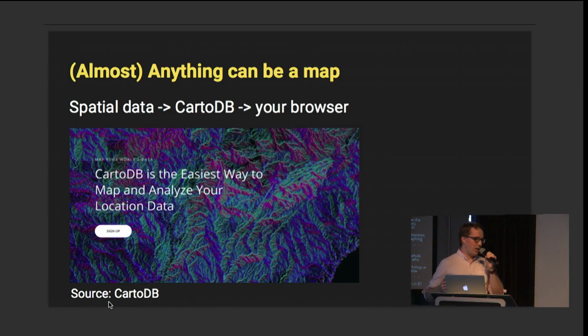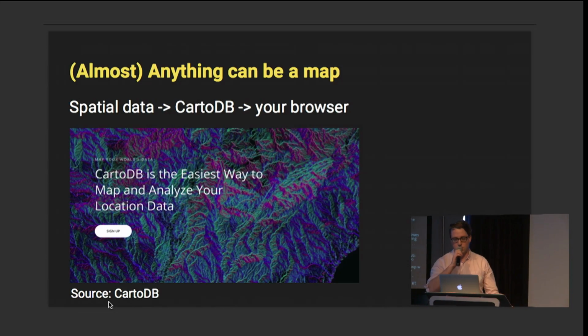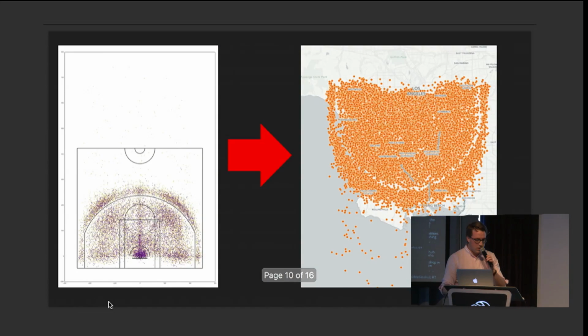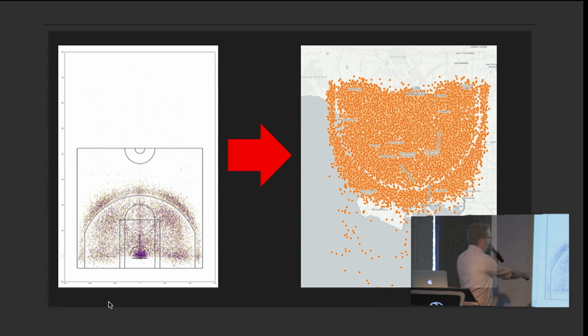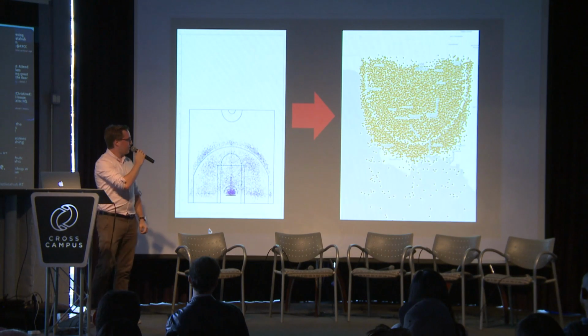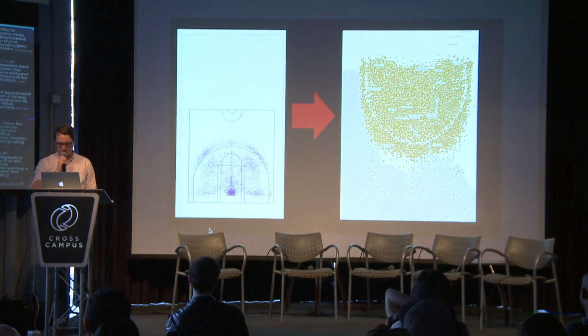So we used a great service called CartoDB, which will take all of your 30,000 points and render them into tiles and serve them as images so that your iPhone doesn't have to work on every single one of those points at once. So we took this plot from Matplotlib, and we assigned latitudes and longitudes to those x and y coordinates and put them on the map with the basketball hoop at Staples Center. It's really dense points there, but this is what we did.